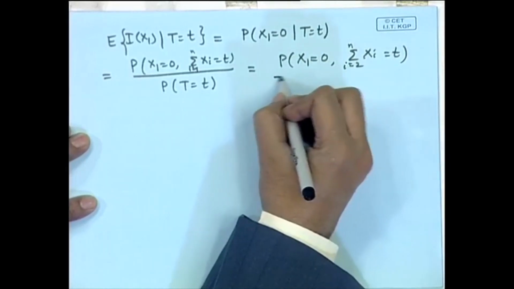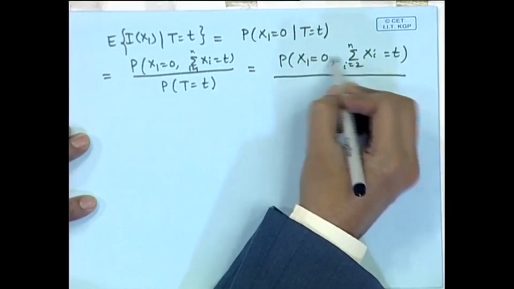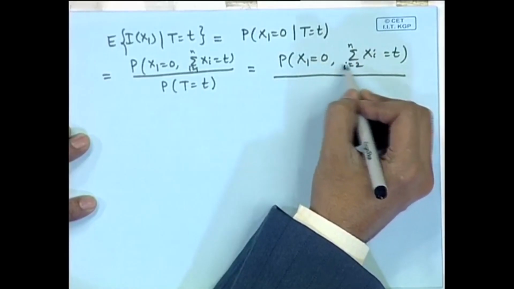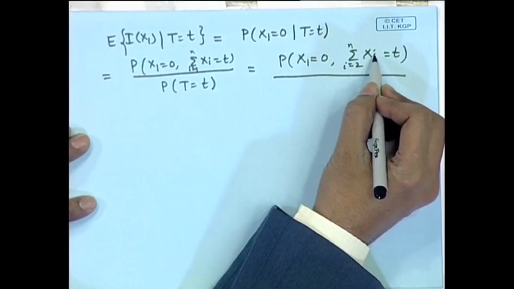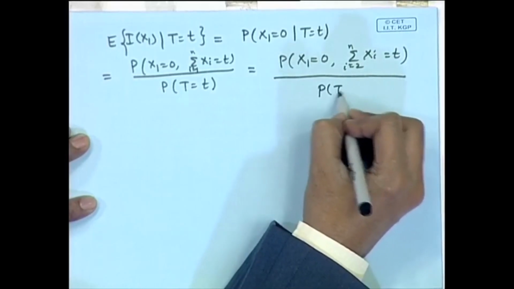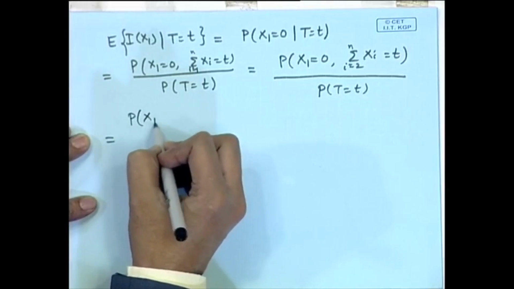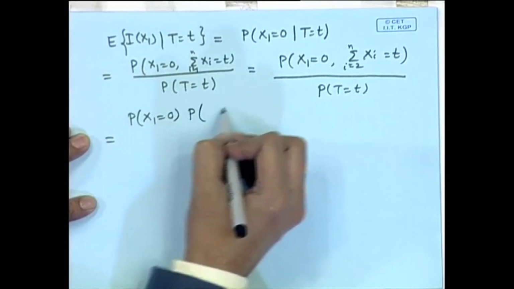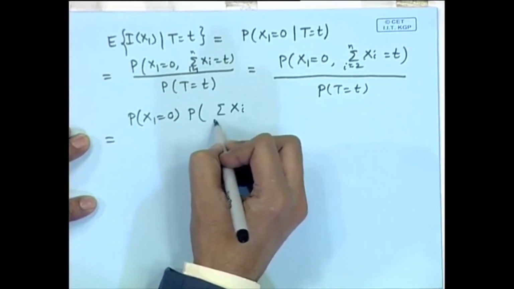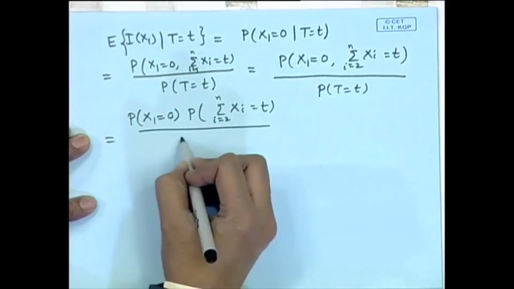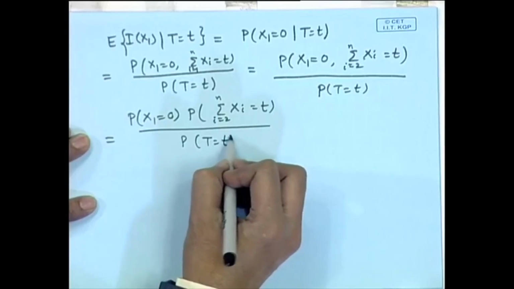The advantage of writing like this is that the first one is independent of the second term, because this is x 1 and this is x 2 to x n. So, we can write it as a product: probability x 1 is equal to 0 into probability of sigma x I, I is equal to 2 to n, is equal to t, divided by probability of t is equal to t.